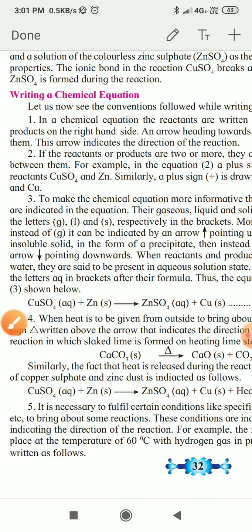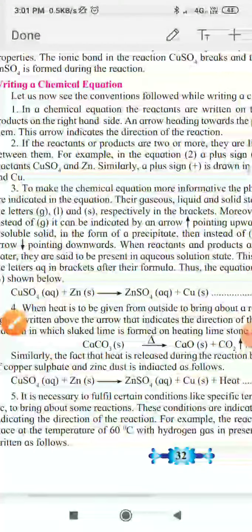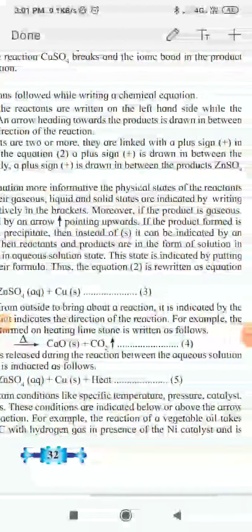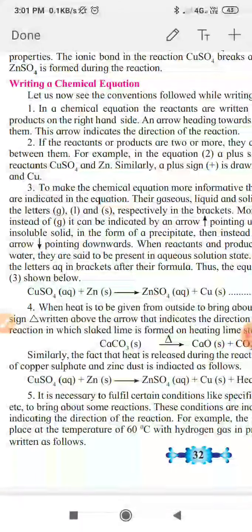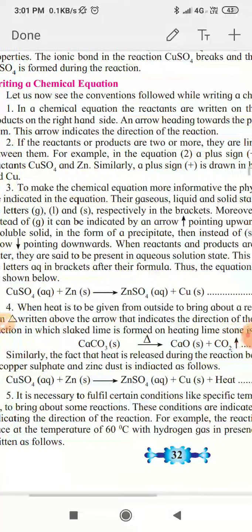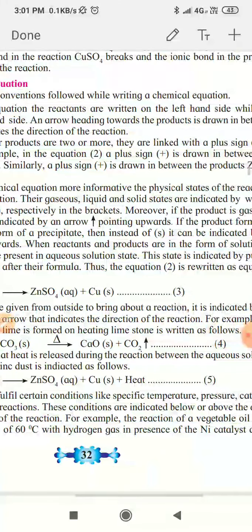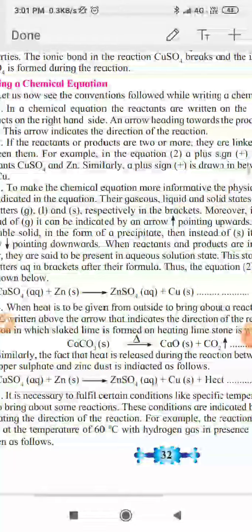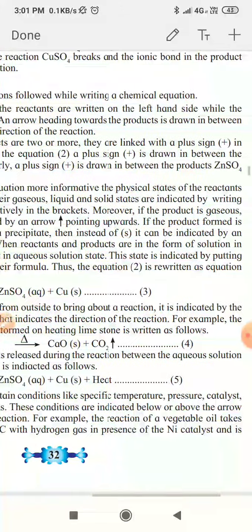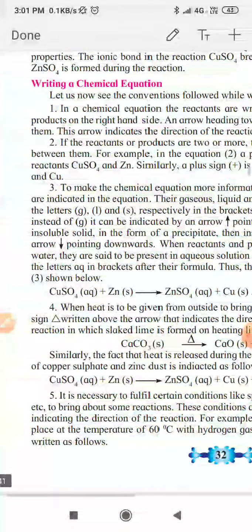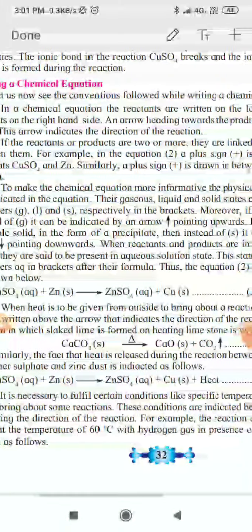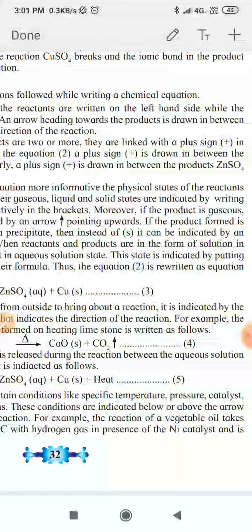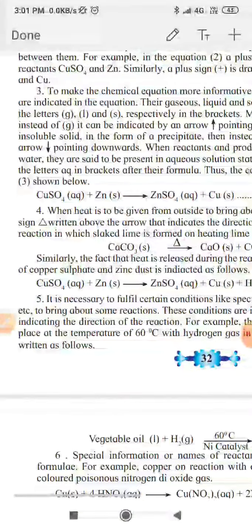Then the fifth rule: it is necessary to fulfill certain conditions like specific temperature, pressure, catalyst, etc. to bring about some reactions. These conditions are indicated below or above the arrow indicating the direction of reaction. For example, the reaction of vegetable oil takes place at a temperature of 60 degrees with hydrogen gas in presence of nickel catalyst, and is written as follows.